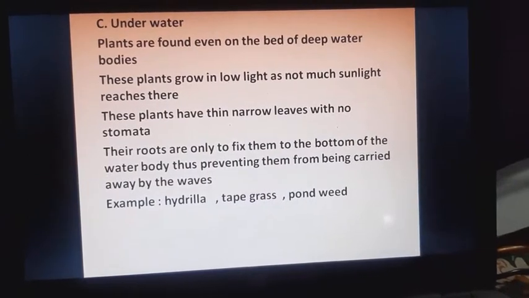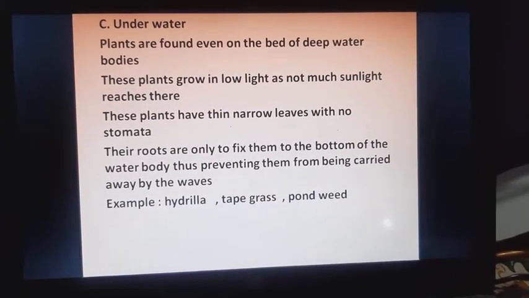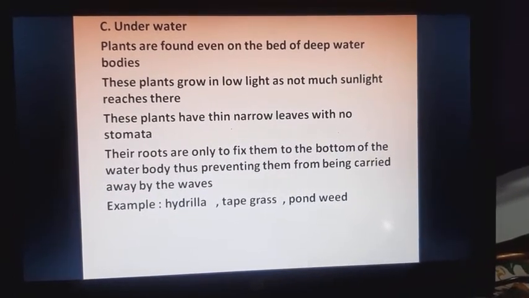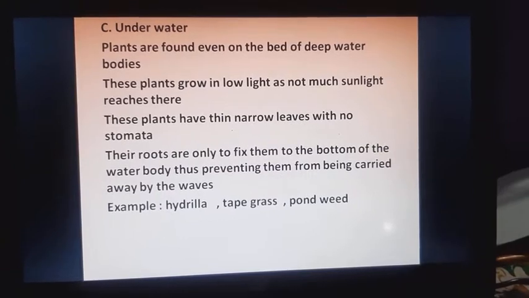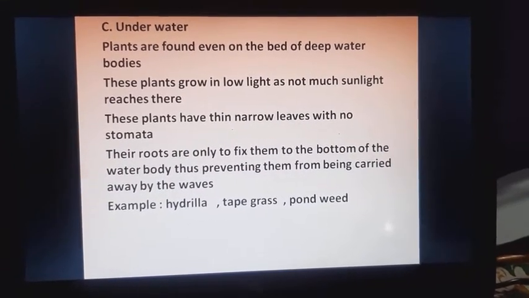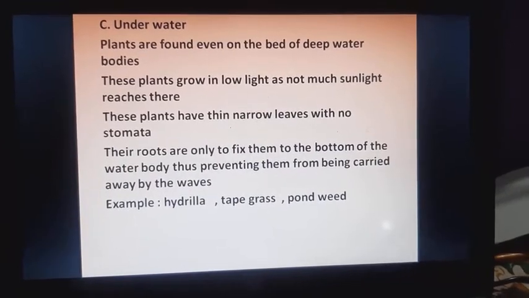Underwater. Plants are found even on the bed of deep water bodies. These plants grow in low light as not much sunlight reaches there. These plants have thin narrow leaves with no stomata.